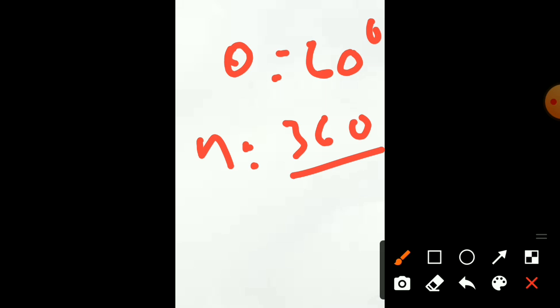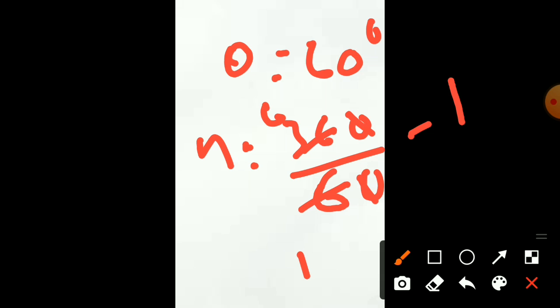Theta is equal to what? 60 degrees. Yes, what is the formula? N is equal to 360 by theta. That means in place of theta I am keeping the value 60. Here, always the formula is minus 1. 0, 0 cancel. 6 ones are 6. Here 6 is an even number. Because 6 is an even number, we have to do minus 1. 6 minus 1, that is 5 images will be formed.